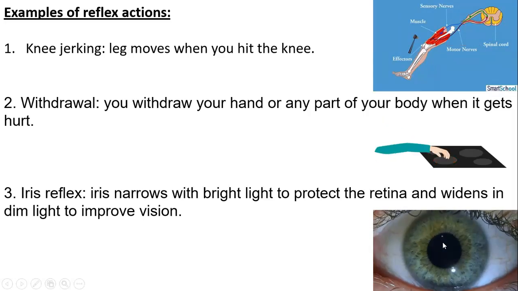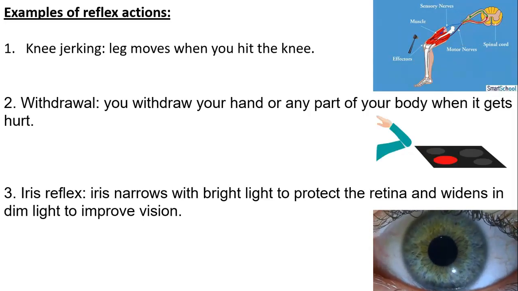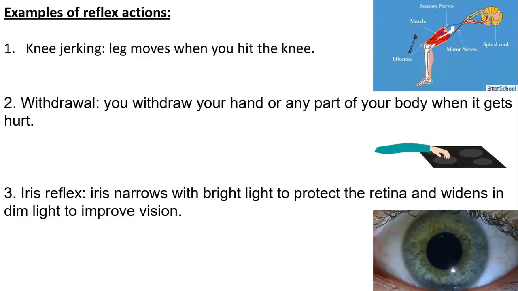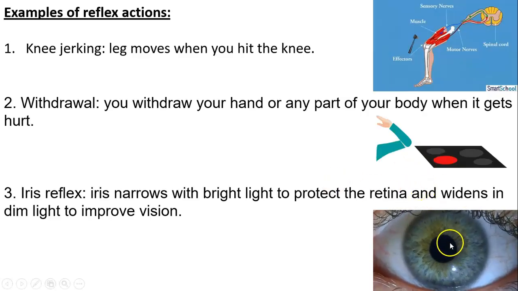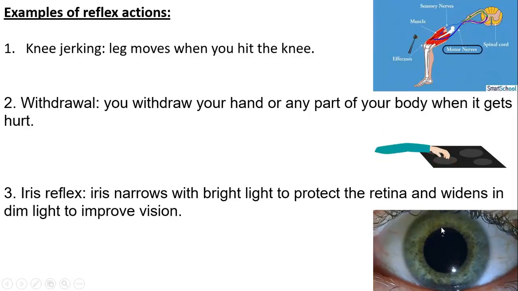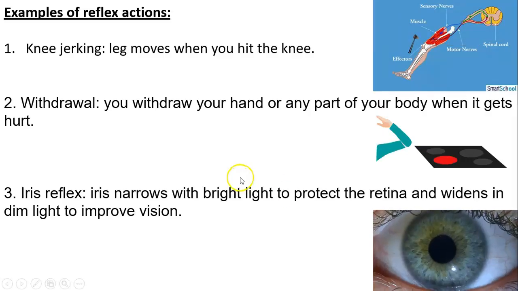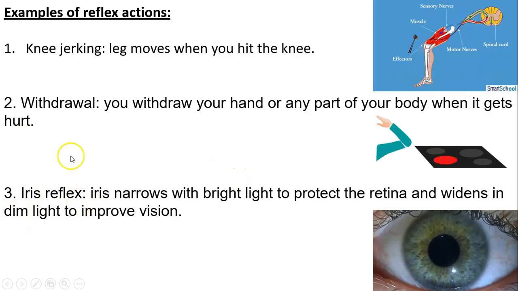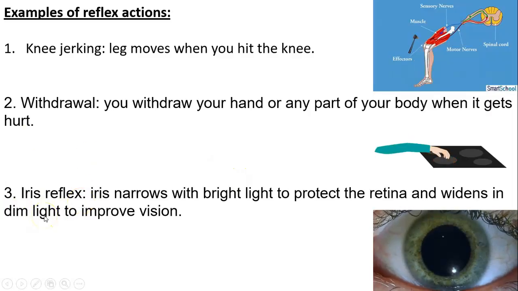But what if the light is very strong and there is a chance that your retina might be damaged because of this very bright light? It's going to relax to narrow the entrance of light inside your eye in order to protect your retina. So this is another reflex action called the iris reflex.